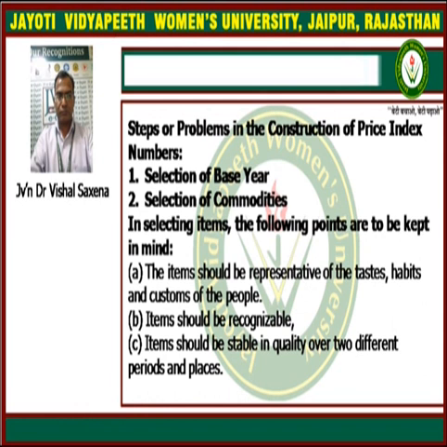Steps or problems in the construction of price index numbers. First, selection of base year. Second point is selection of commodities. In selecting items, the following points are to be kept always in mind. First, the items should be representative of the taste, habits and the customs of the people. Second, items should be recognizable. Third, items should be stable in quality over the different periods and places.